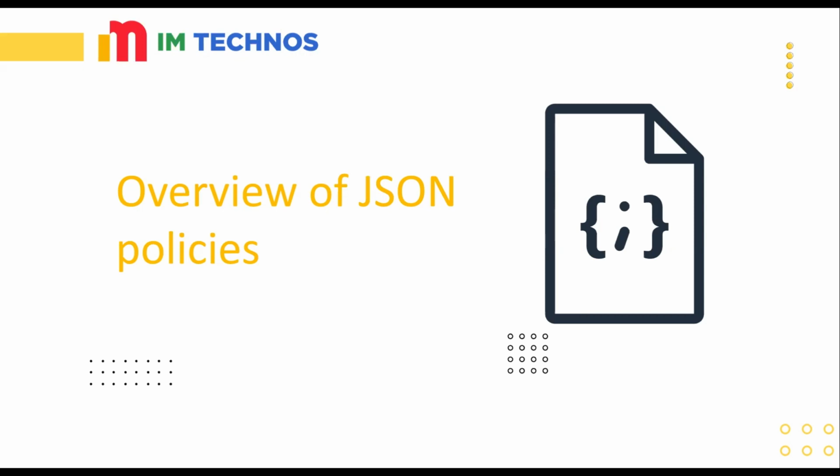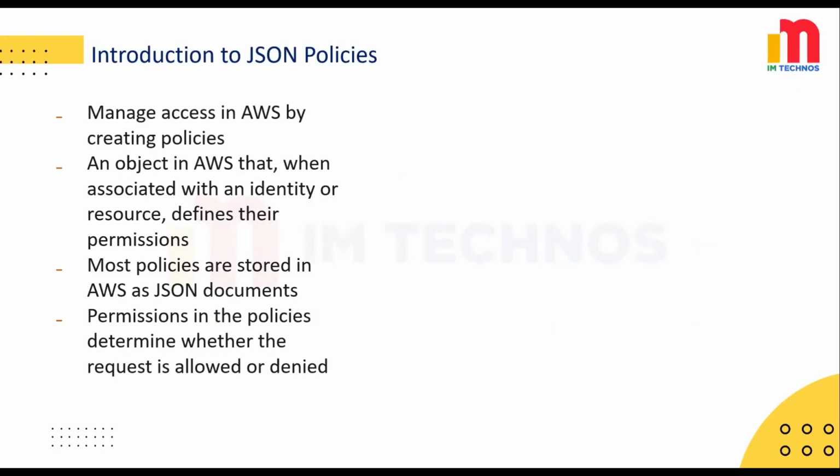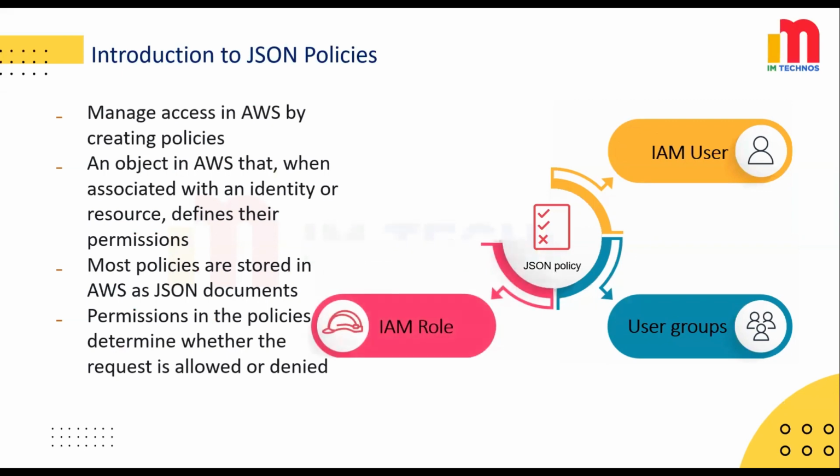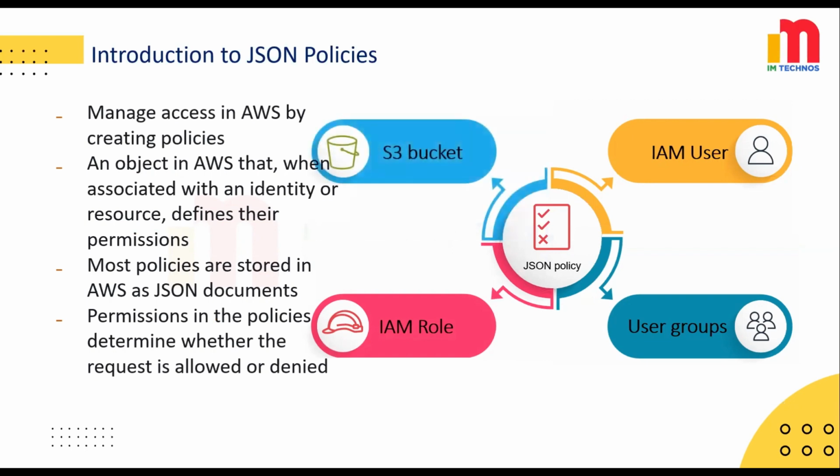In today's video, we will be discussing JSON policies, providing you with an overview of what they are and exploring their basic structure. Access in AWS is managed by creating policies and attaching them to an IAM user, groups, or roles which are IAM identities. You can also assign to an AWS resource, for example, an S3 bucket. Now, a policy is an entity that, when attached to an identity or resource, defines their permissions. AWS evaluates these policies when an IAM principal makes a request.